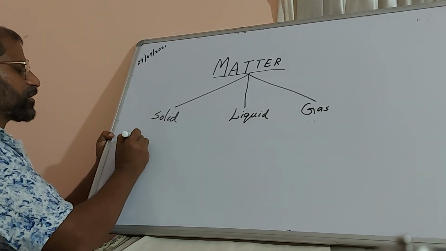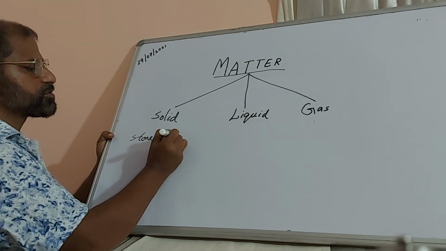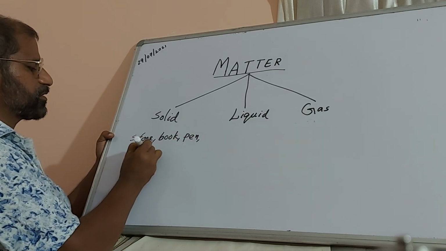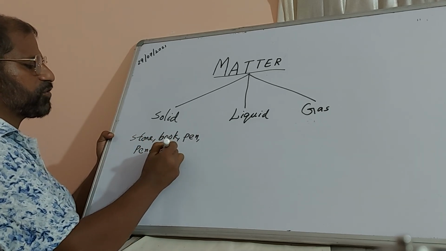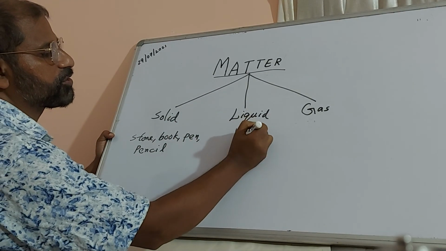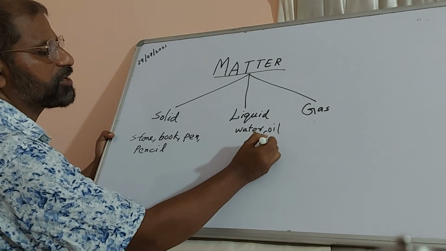Here, as examples we can take stone, book, pen, pencil. We can go on writing like that. When you come to liquid, we can say water, oil, acid and so on.